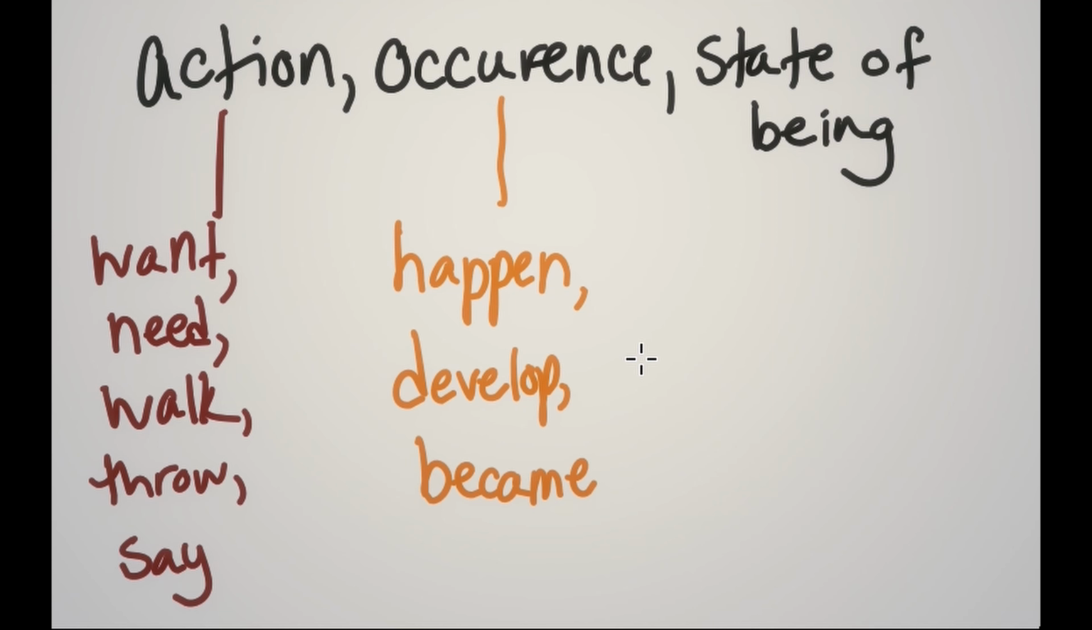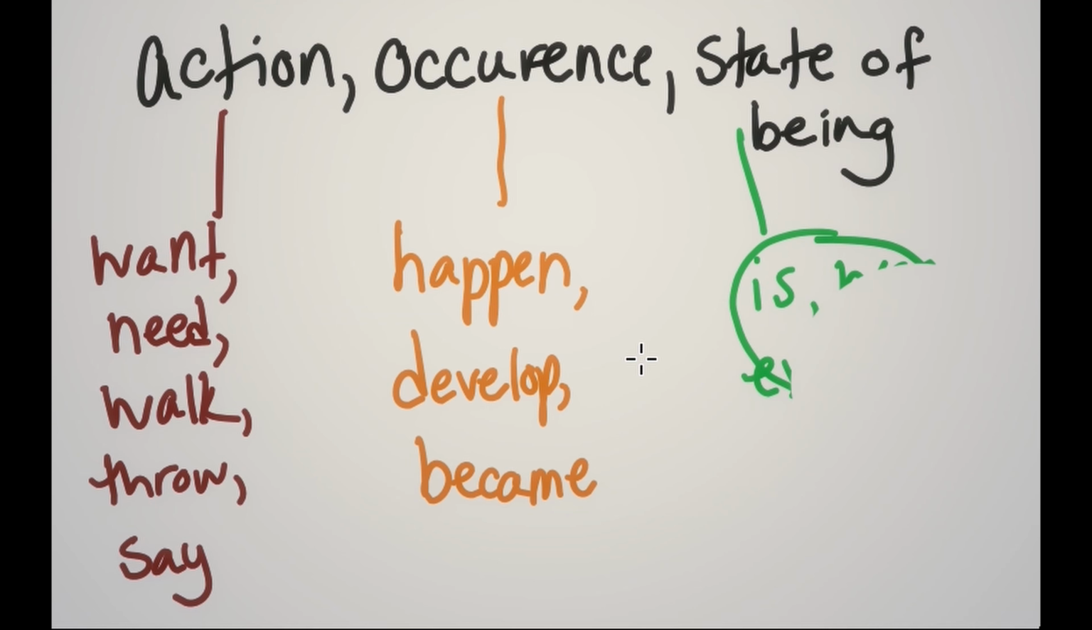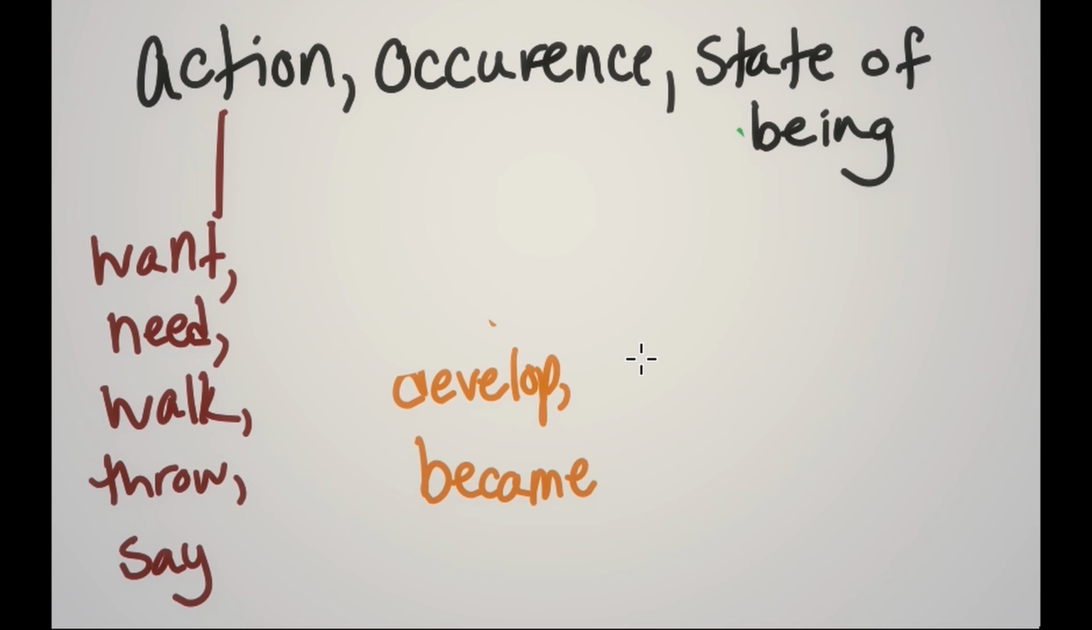And then we have state of being words. This looks even more vague as far as an action goes, but I think of it more as a mental or emotional action. These are words like is, was, exist, are. So, state of being: it's just something is currently feeling blank, and these are the words that make it happen. We're going to see what that looks like in some example sentences.